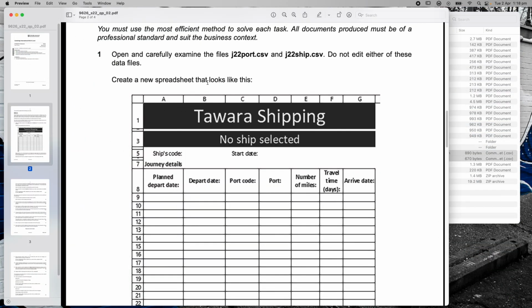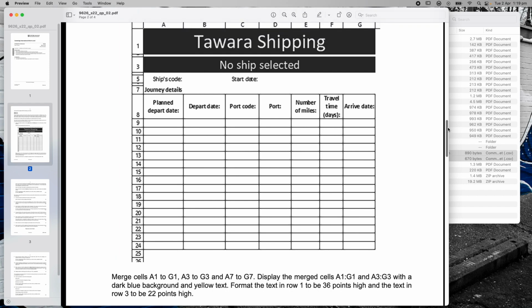The first thing is create a spreadsheet that looks like this. So I'm going to aim to create that spreadsheet now, but before I do that, I just want to read the whole question. Merge cells A1 to G1, so that's A1 there to G1, yep. A3 to G3, I understand that, and A7 to G7. Now, that doesn't tell me about 5, it doesn't say that I've merged 5 yet, but it looks like on there 5 is merged as well. But anyway, I'm just going to follow the instructions that they're giving me.